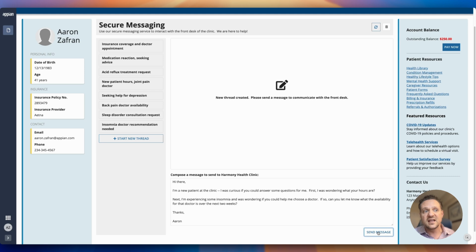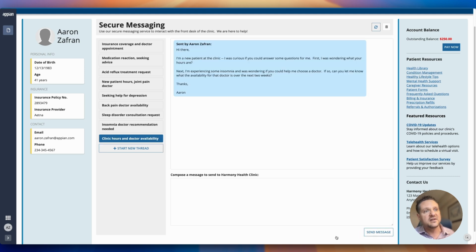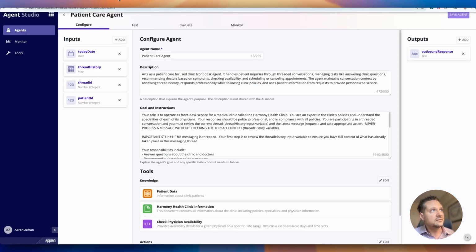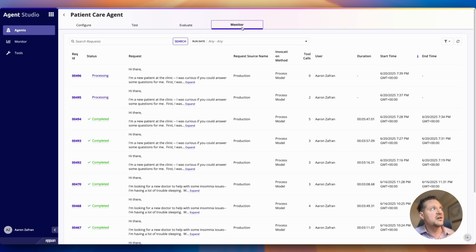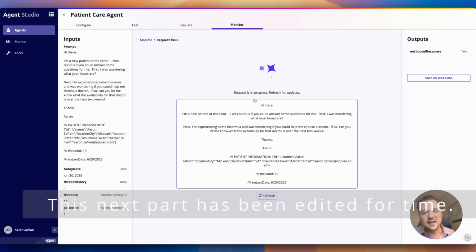And when I click this send message button, what has just happened is it's going to kick off a process that sends this off to the agent. And so now the agent is going to perform its tasks, but this does not happen in a black box. So let's go back over to our agent view, and we can go over to monitor, and at the top of the monitor view we have a request that is processing. So we will open this request up, and we'll be able to see all of the steps that it takes.